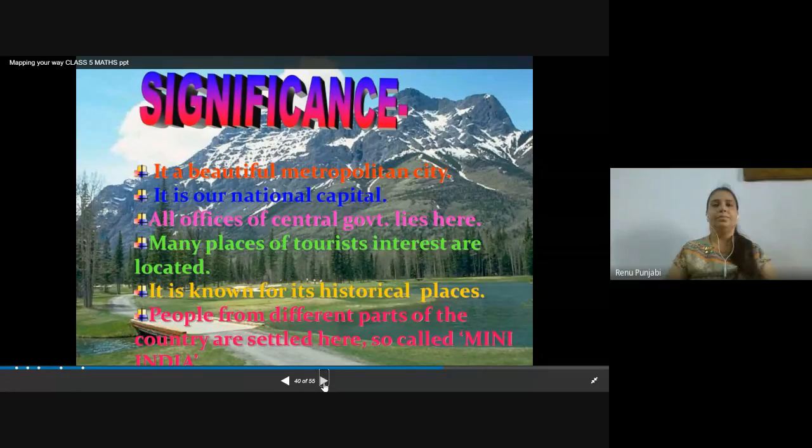It is our national capital. All offices and the central government are here. Many places of tourist interest are located here, so many people visit there. It is famous for its historical places. People from different parts of the country are settled here, so that's why it's called mini India. You can see the population is also more as compared to other states.